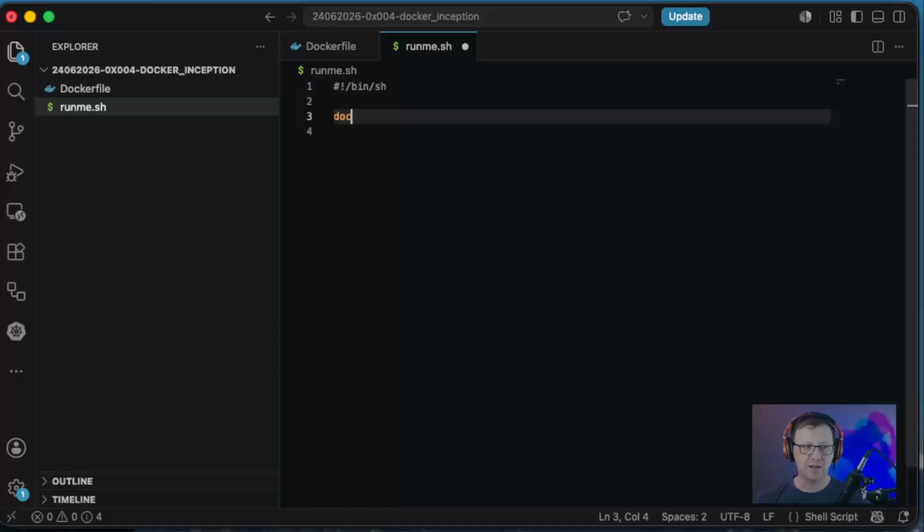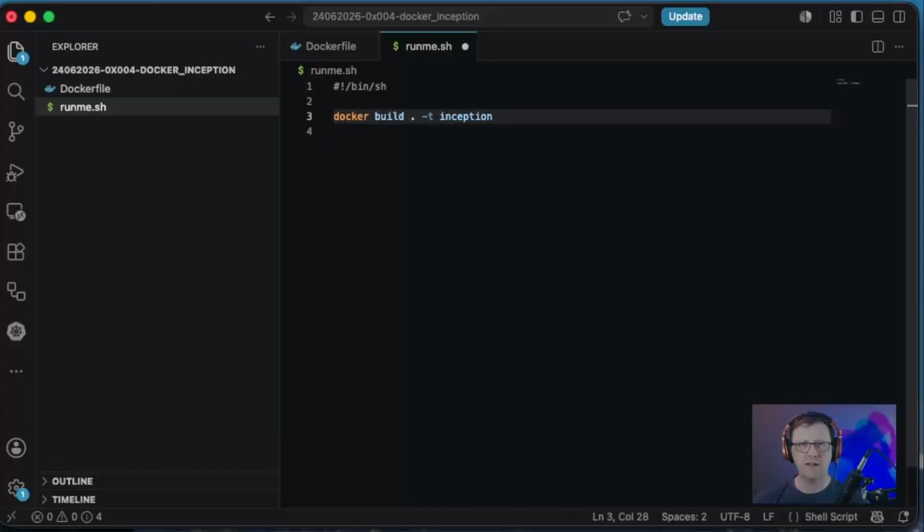So we can say docker build . Okay, and then once we've built the Docker image that is the same as our current Docker image, I need to give it some kind of tag to make it easy to reference. So let's do -t and we'll call it Inception.